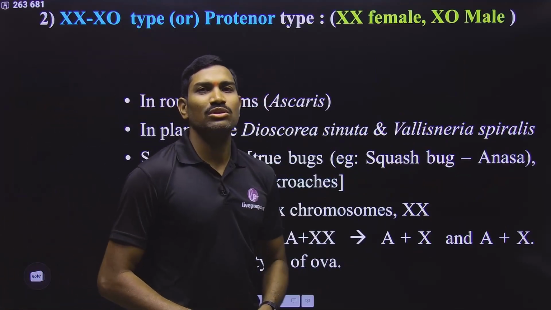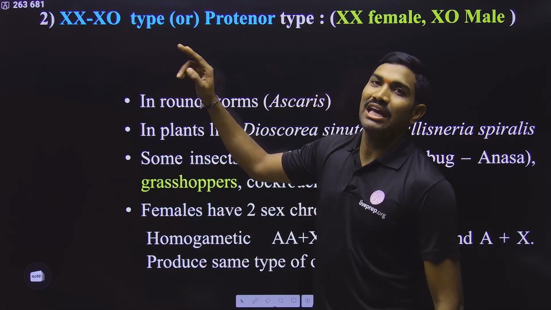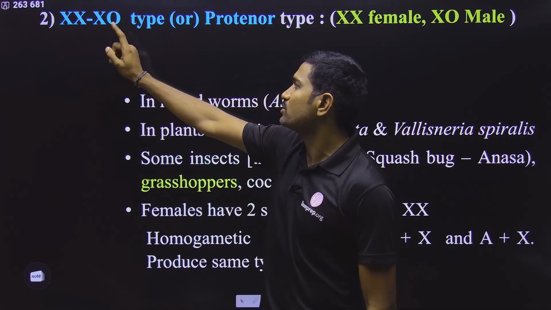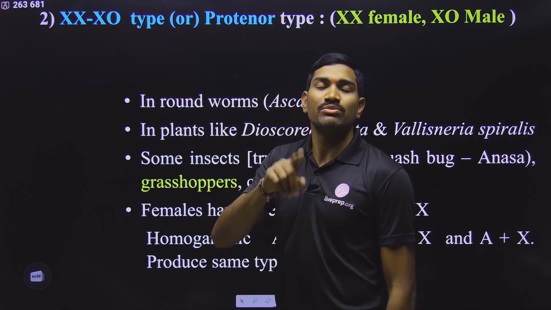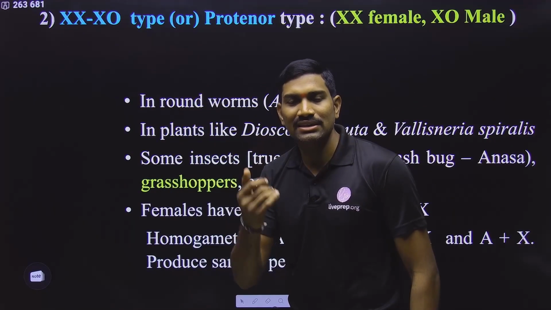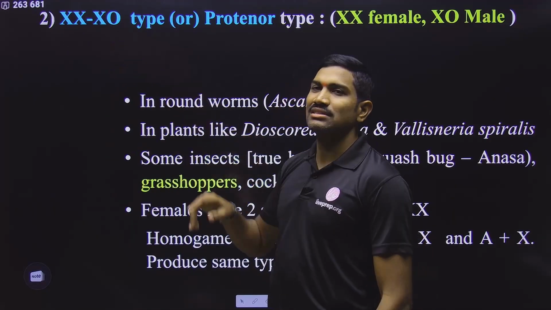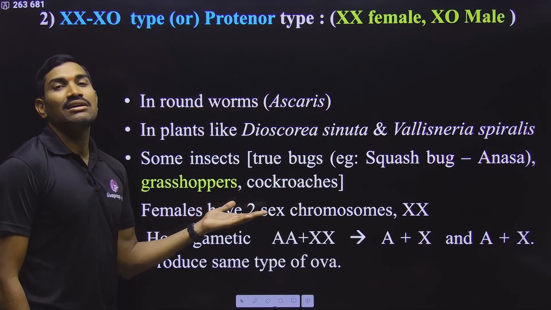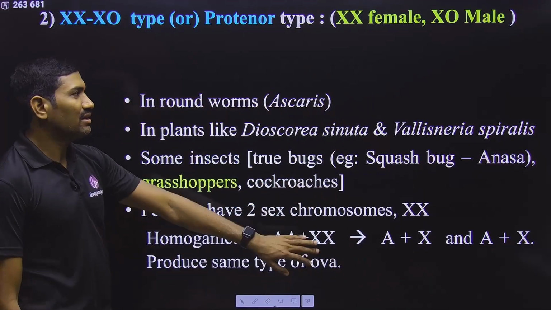Next one we are studying is the other type, called the XX-XO type, but actually O is not a chromosome. Here the female has two X chromosomes, and the male has only one X chromosome. This is natural. It is not a defect, it is the natural thing. In this way sex determination is observed here, and the majority of insects like grasshoppers show this particular feature.